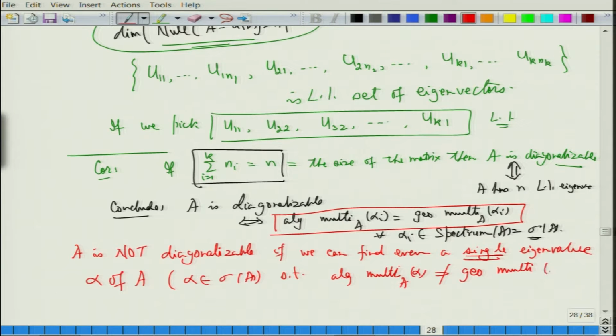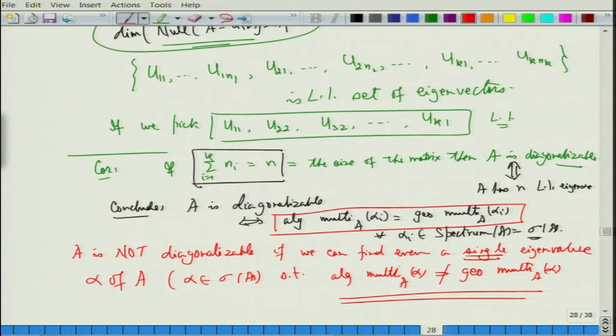Is that okay? So, this is very important that you can go the other way around and say that since we do not have enough number of eigenvectors corresponding to the algebraic multiplicity, I do not have diagonalizability with me. Is that okay? So, that is very important. So, keep track of that and understand it, fine.